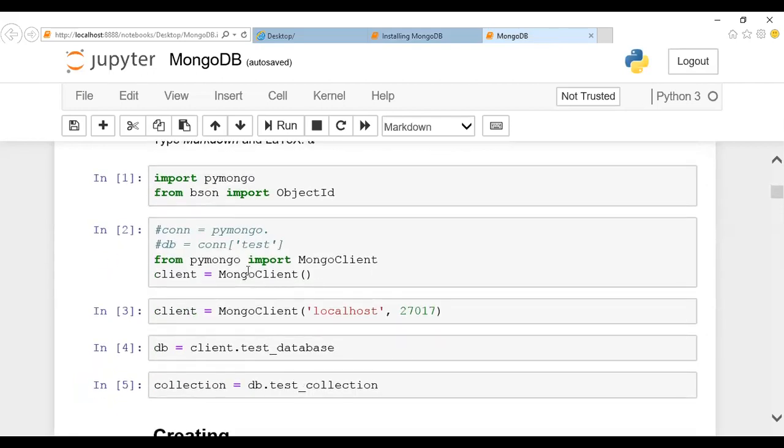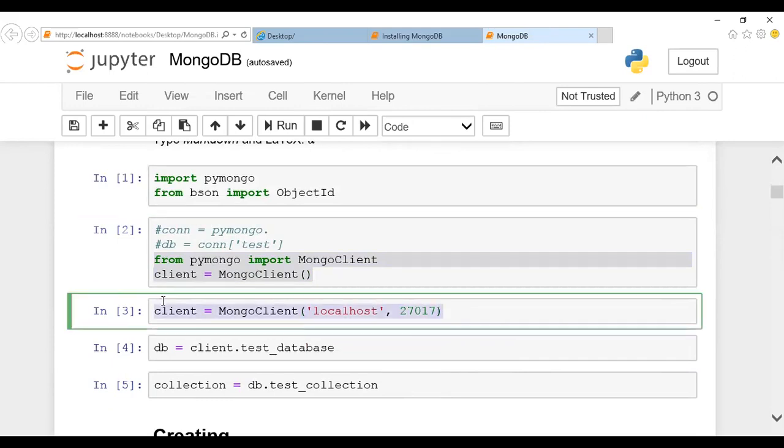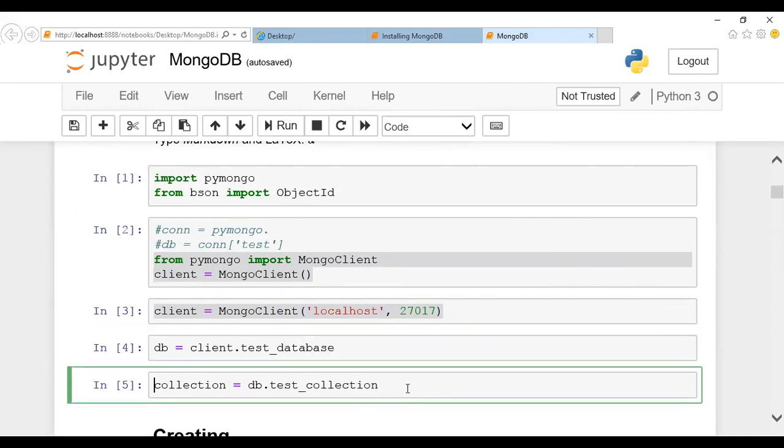The same process: Mongo client, followed by the process for establishing a connection with Mongo client, then creating a database and creating a collection. So these are the first three steps we have seen so far, guys. These are the first three steps required for establishing a connection with your database and creating a collection.